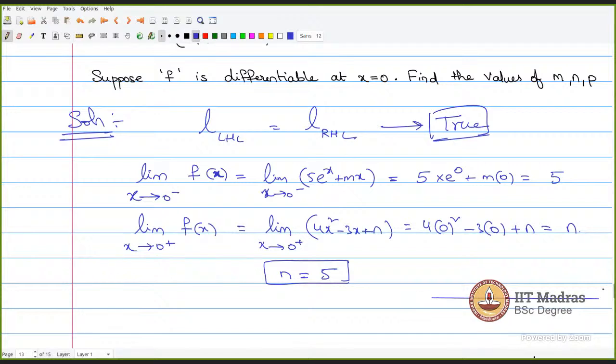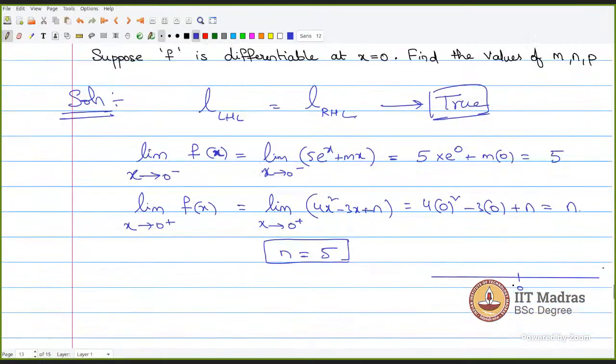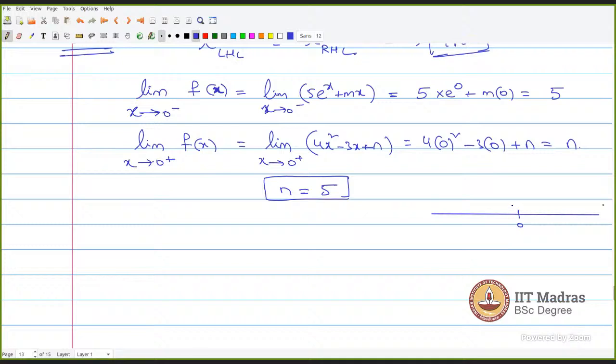Okay. At 0, below 0, my function is behaving like 5e power x plus mx. So in this region, it is 5e power x plus mx. And at this point, it is p plus 1. And from the right, it is 4x square minus 3x plus n, in this region.